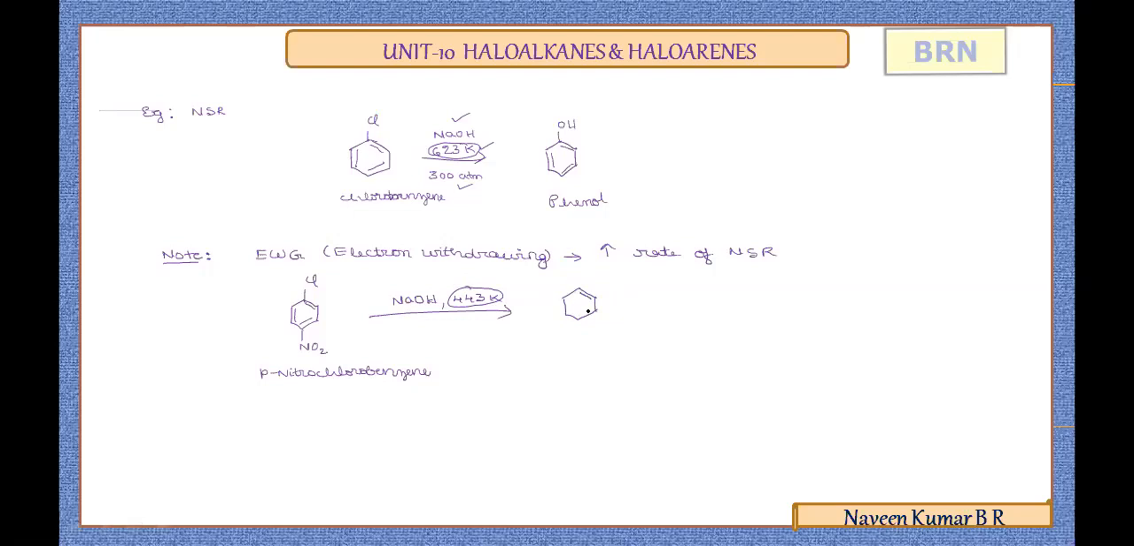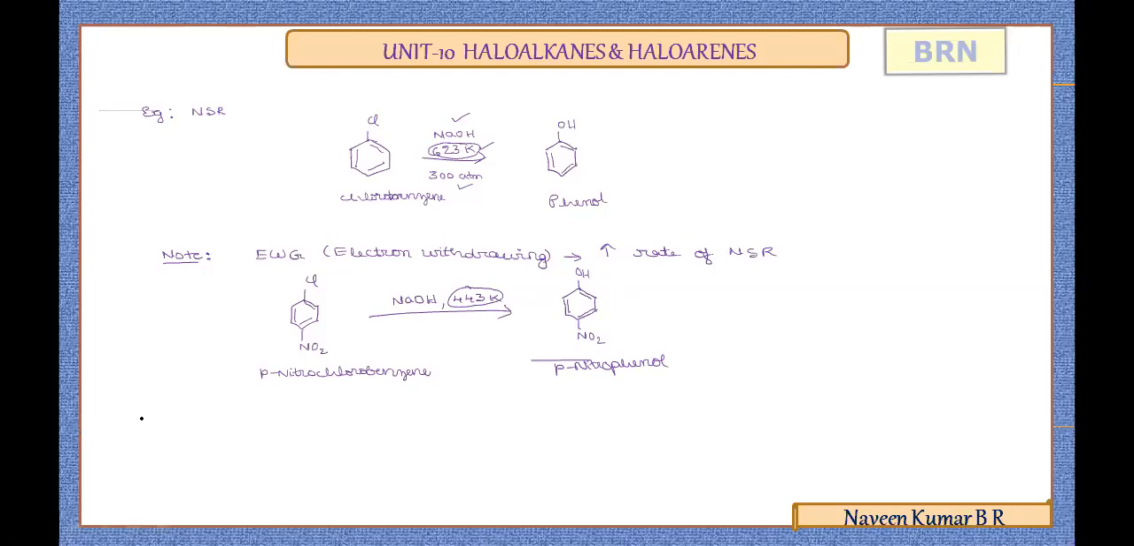As a result, in the substitution, the product formed will be a phenol. At the para position, the nitro group is there. It is para nitrophenol. Para nitrophenol will be obtained. So the temperature aspect explains that the rate of the reaction increases.